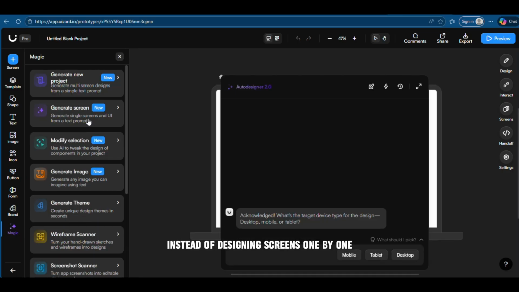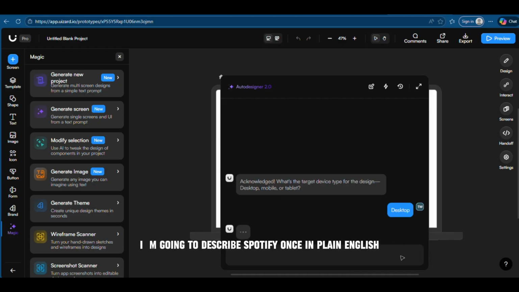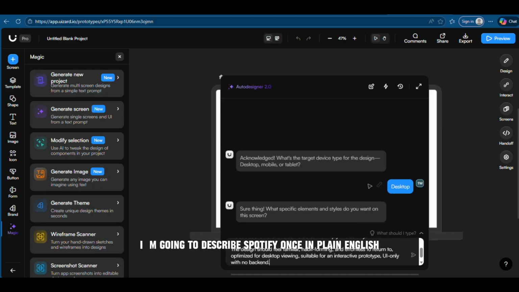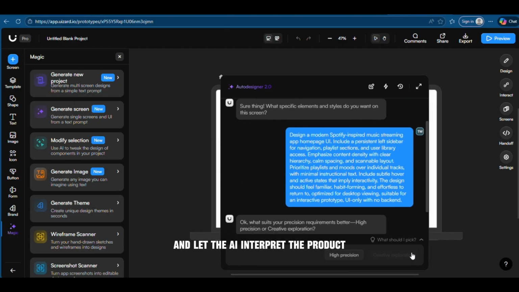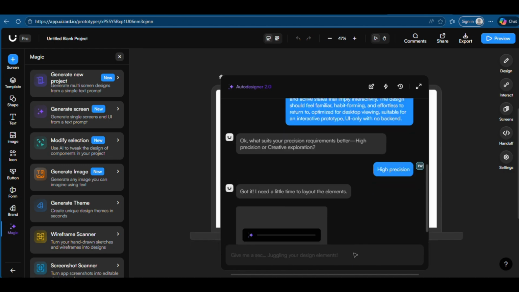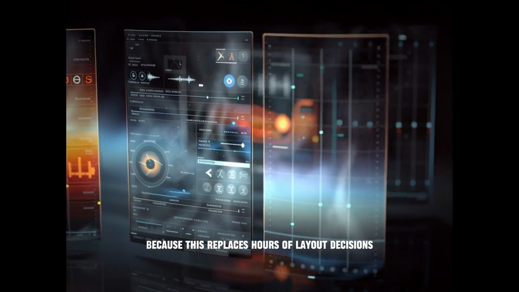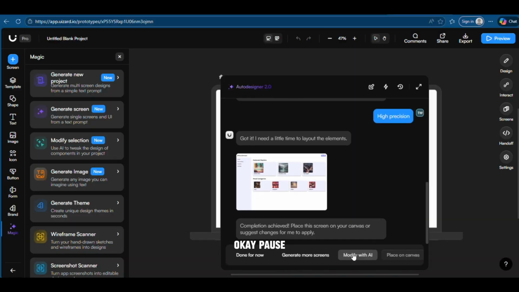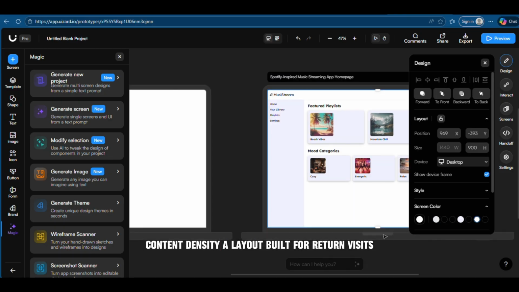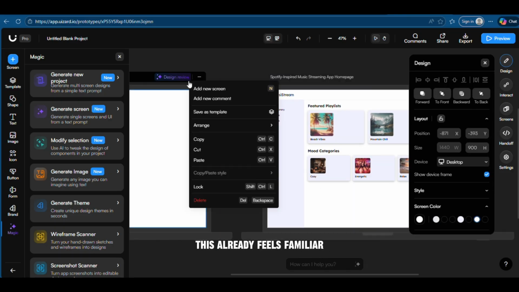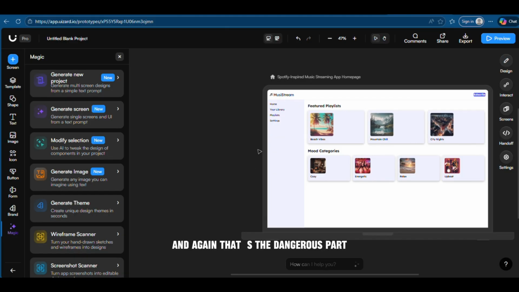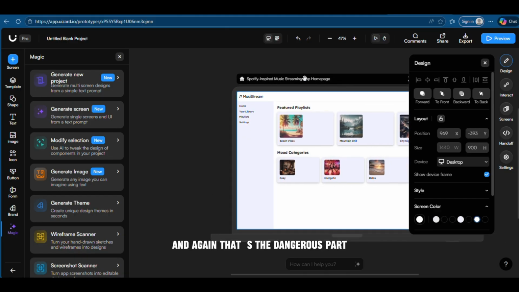Instead of designing screens one by one, I'm going to describe Spotify once, in plain English, and let the AI interpret the product. Watch closely, because this replaces hours of layout decisions. Okay, pause. This didn't just generate a music app. It understood structure, persistent navigation, content density, a layout built for return visits. This already feels familiar. And again, that's the dangerous part.